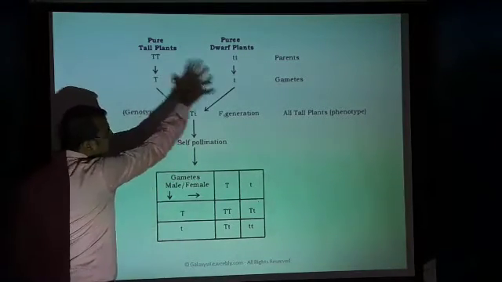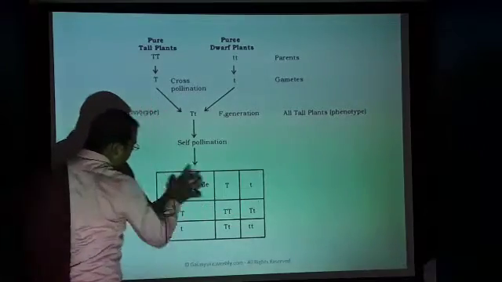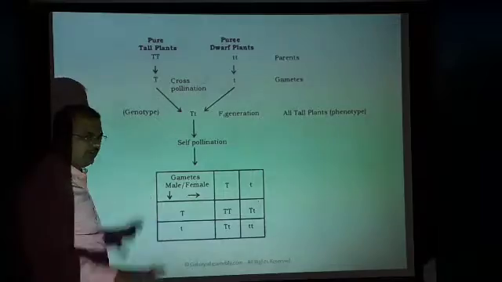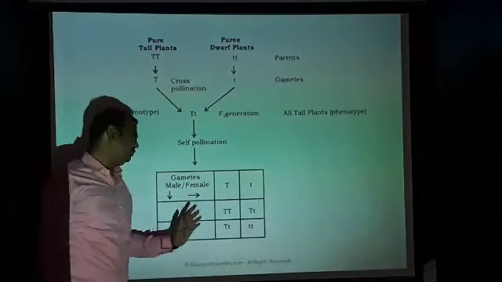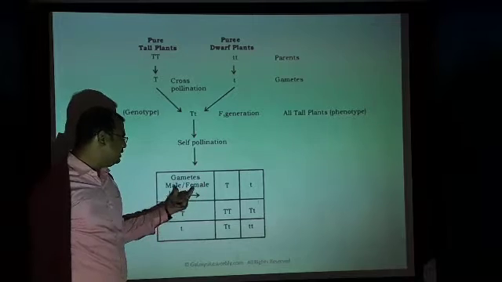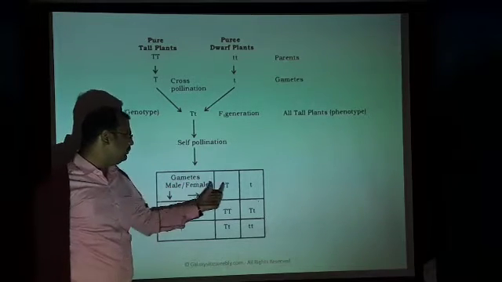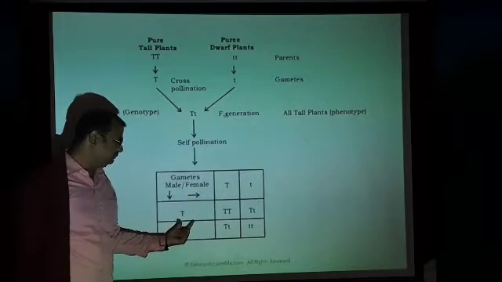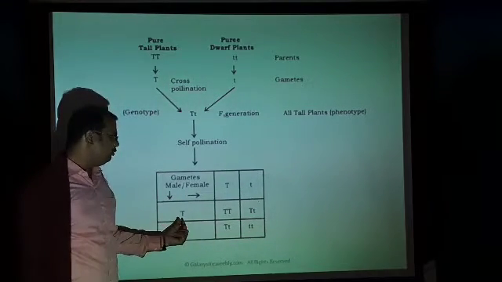We will express this in a table, and this table is called a checkerboard or Punnett square. You need to remember this, very important. What do we have to do here? We should draw this and write the gametes. One is the male gamete and this is the female gamete. Now what do we have to do? We need to cross.